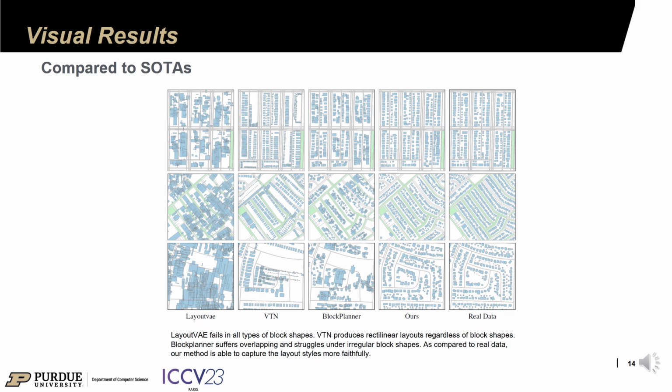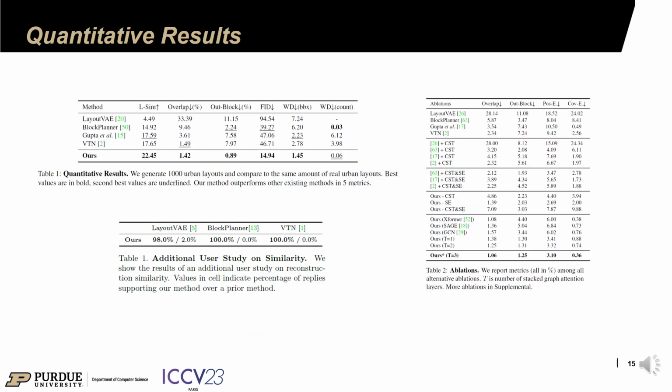Compared to former works, GlobalMapper provides faithful layout generation supporting arbitrary-shaped buildings and city blocks, while competitors suffer mutual overlapping and out-of-block layouts. We compare 1,000 unconditionally generated urban layouts to realistic ones. GlobalMapper provides the best performance on multiple metrics regarding overlapping, alignment, realism, and out-of-block layouts. Our user study supports that GlobalMapper generates layouts more similar to realistic ones. We further discover that our canonical spatial transformation may also improve the performance of other methods on arbitrary-shaped cases.